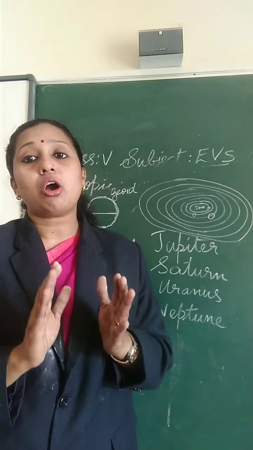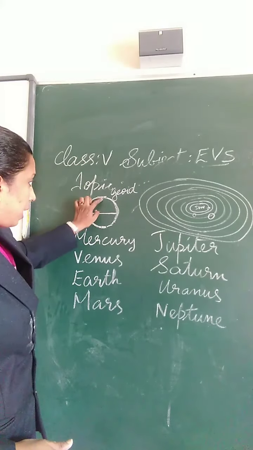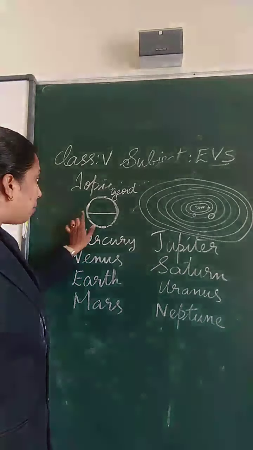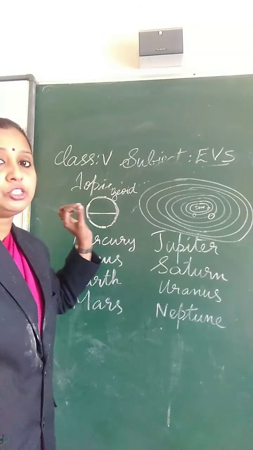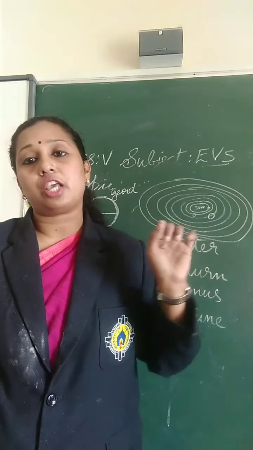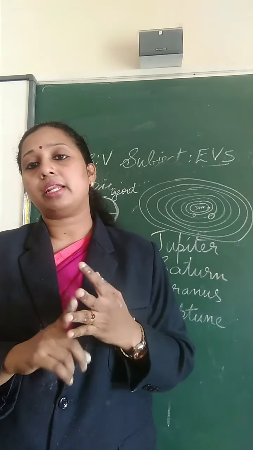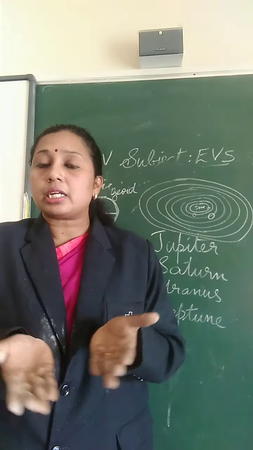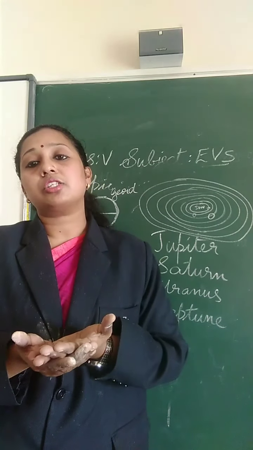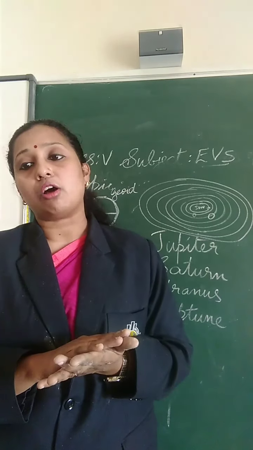Earth is geoid in shape. Geoid means what? Yes, flattened at the poles and bulged at the equator. So geoid is the shape of the Earth, and it denotes that Earth is not completely round or circular in shape. It is geoid in shape. So this is about the shape of the Earth.